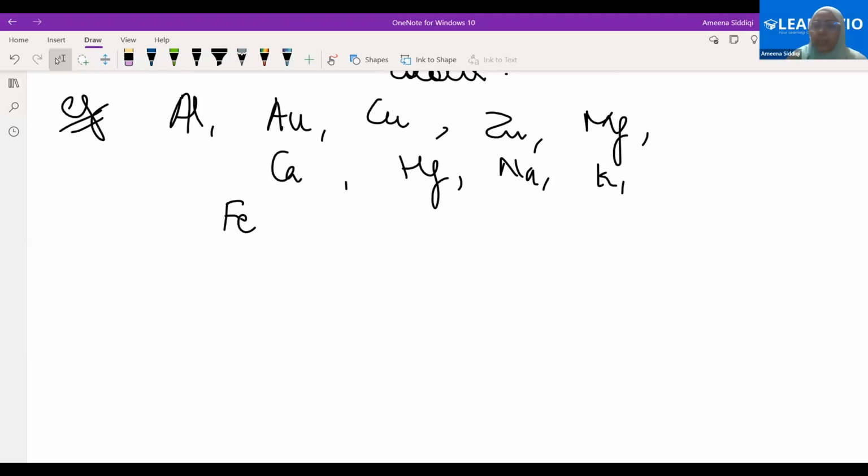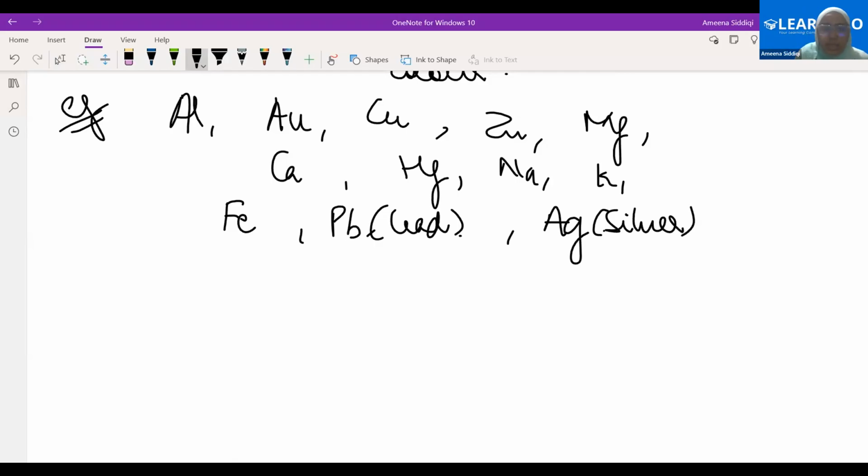Any other example? Lead. Very good. Pb, lead. Silver. Very good. Symbol? Ag. Silver is Ag. Al is aluminium, gold is Au. Please write the symbols, very important.